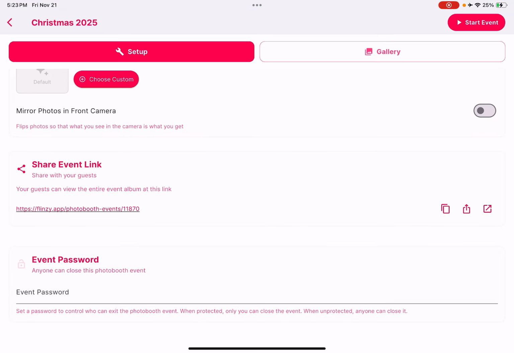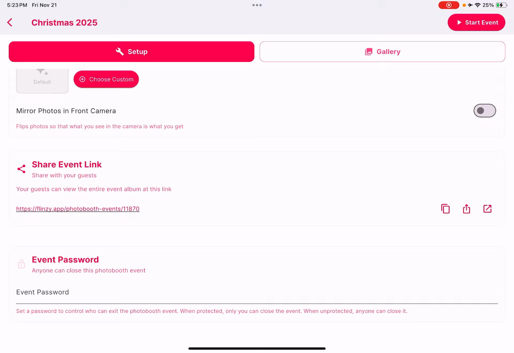The event password is to protect your photo booth event from being turned off by any of your guests. Let's say you leave your iPad at your event, so anybody who passes by can stop and take a photo. But if he or she turns off the app, then the photo booth has to restart, right?